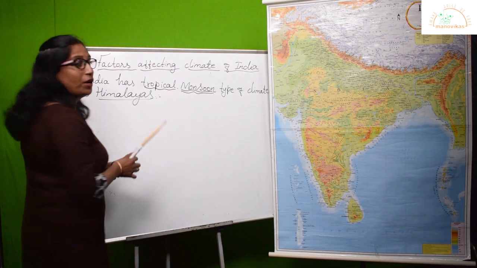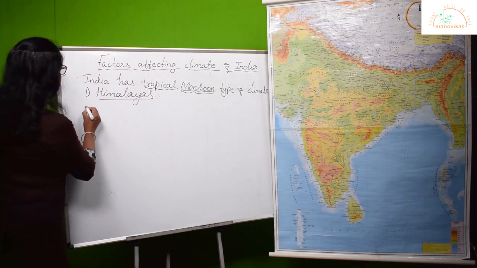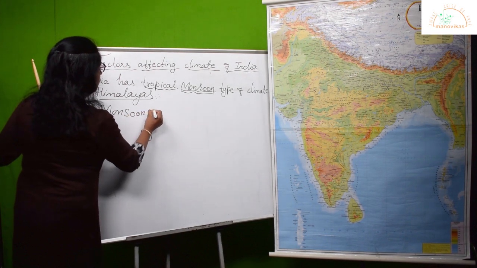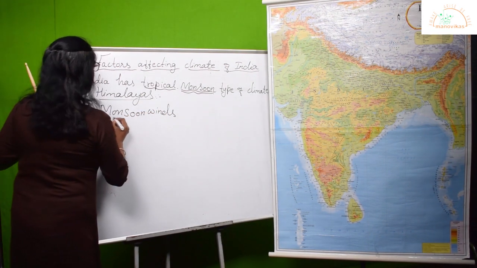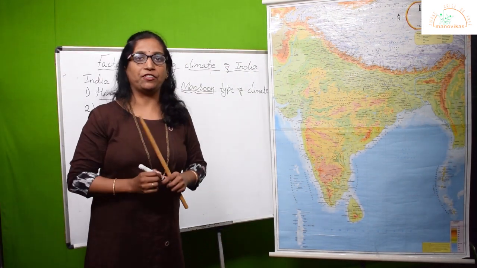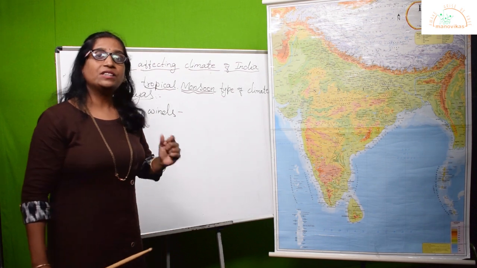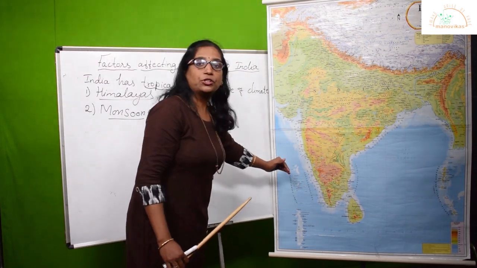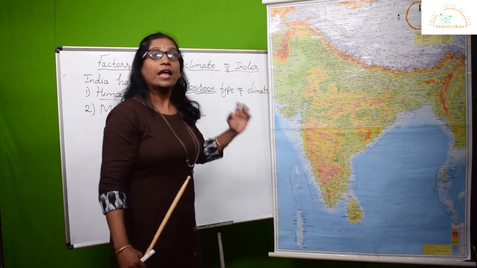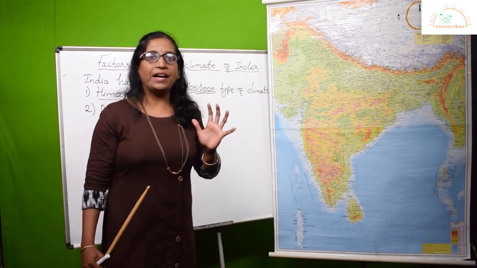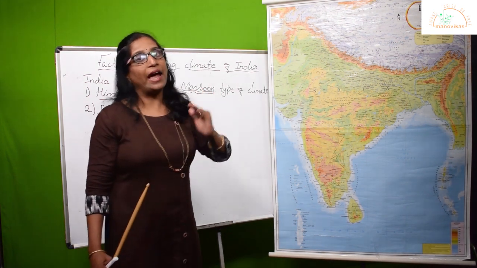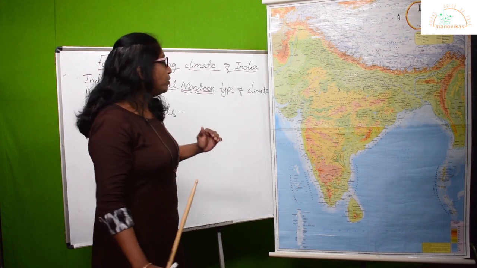The second important factor which again plays a very important role is the monsoon winds. Monsoon winds play a very important role because they dictate the climate of India. How? When monsoon winds start blowing from the Indian Ocean, the Arabian Sea or the Bay of Bengal, from the southern direction, they are divided in India into two parts, southwest monsoon and northeast monsoon.